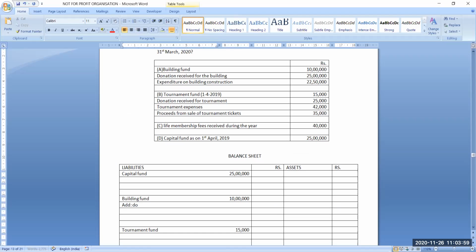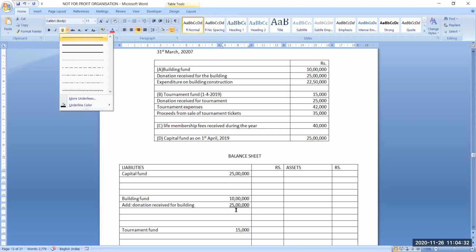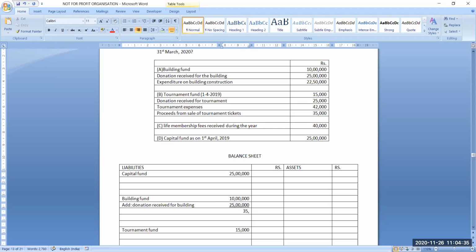Add donation received for building, and we have received donation of 25 lakh. So now it will become 35 lakh.